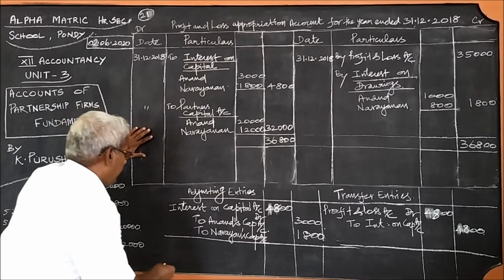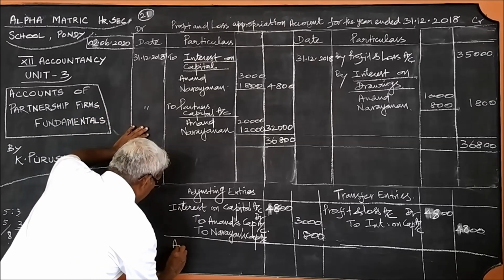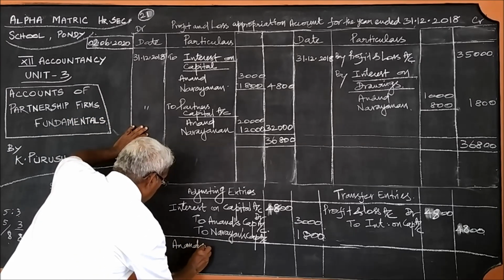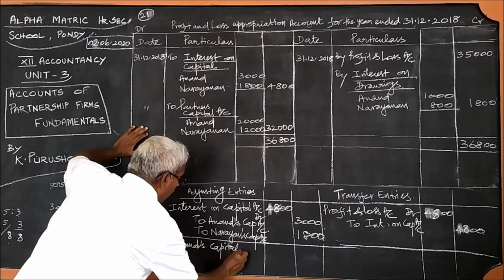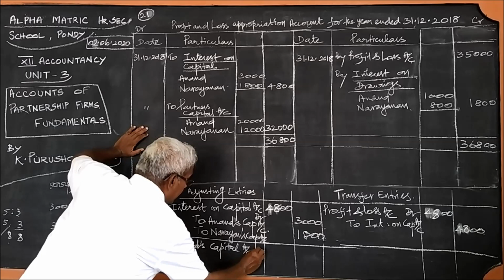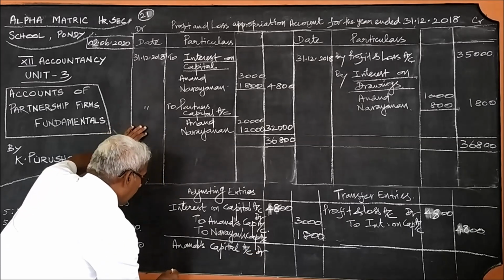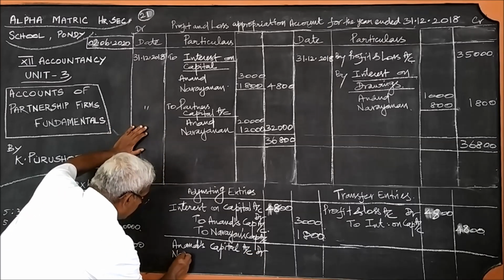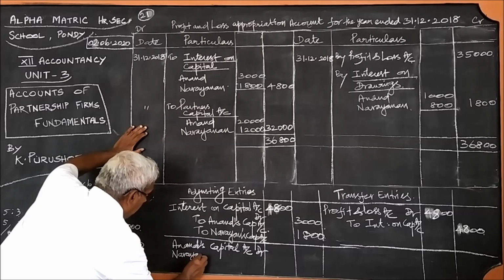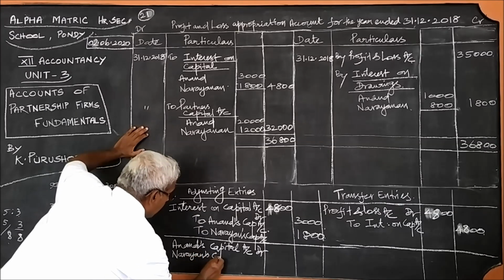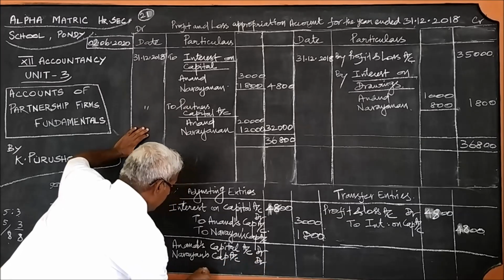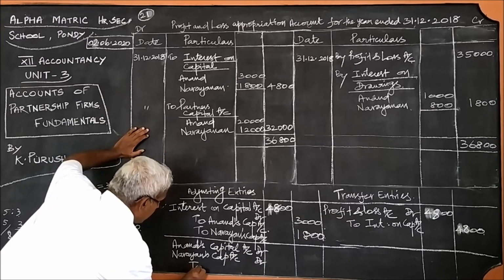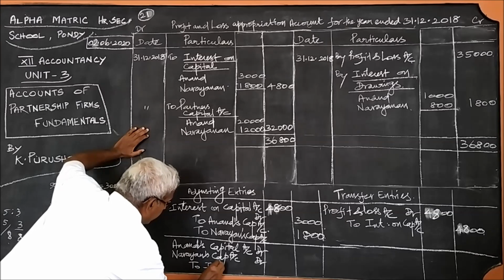So what is there? Anand's capital account debtor, Narayan's capital account debtor, to interest on drawings account.